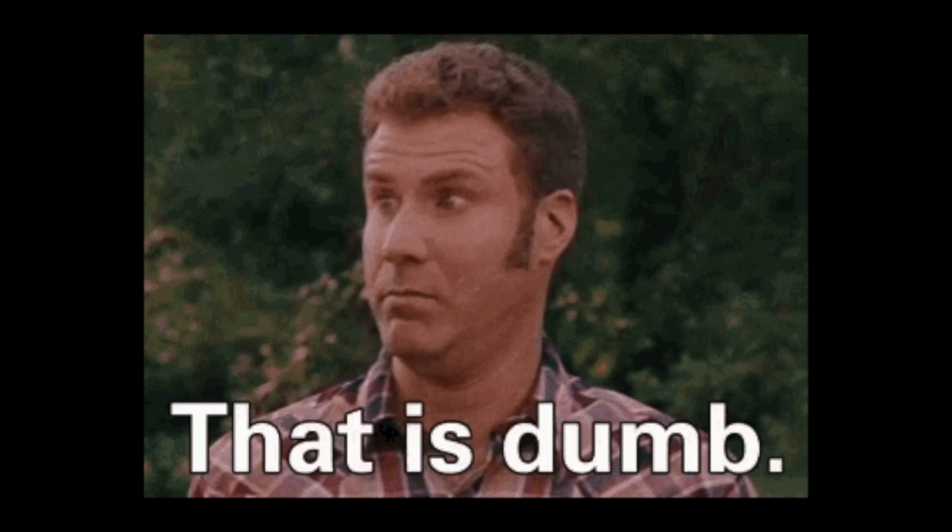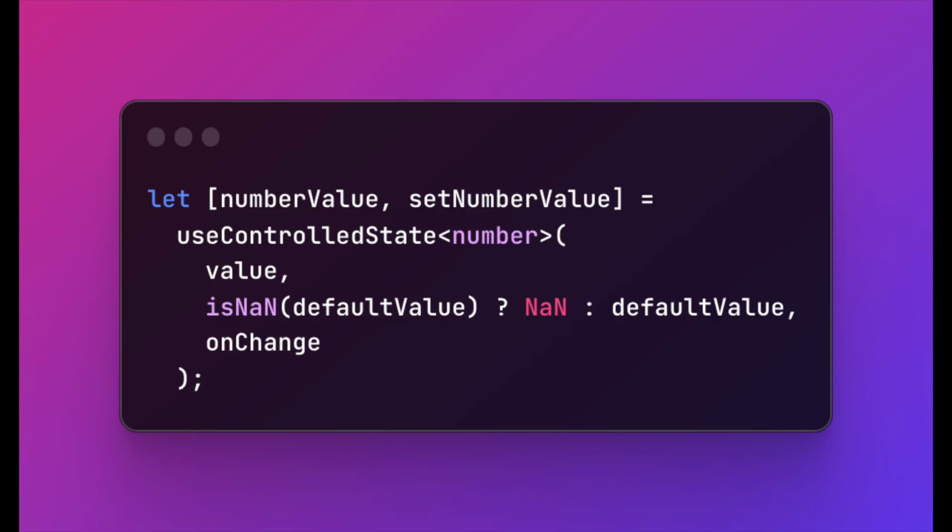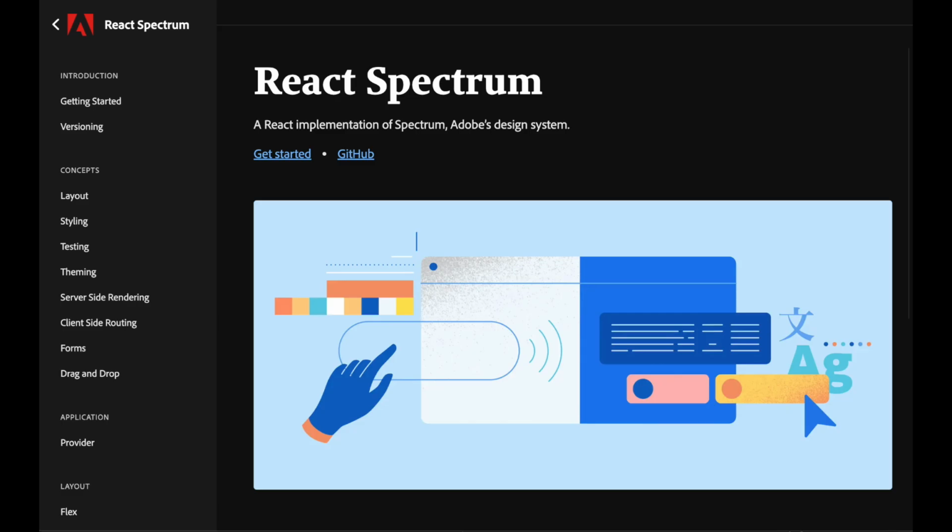This is purely stupid. This is clearly an unnecessary piece of code. If the value is already not a number, it evaluates to not a number. If it is a number, it remains a number. Let's blame someone. This line of code is from React Stately, which is part of React Spectrum libraries.